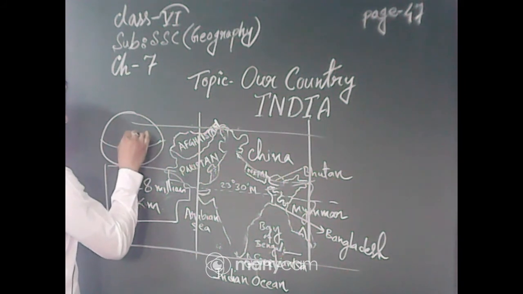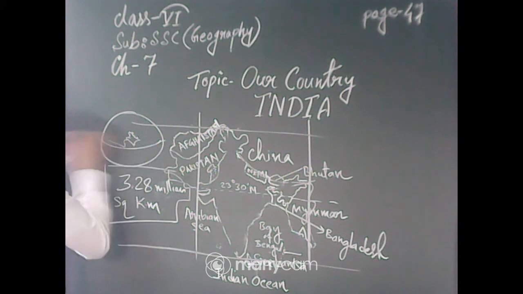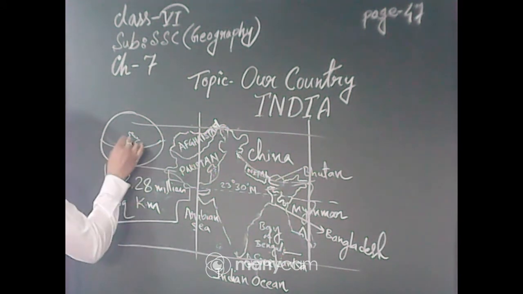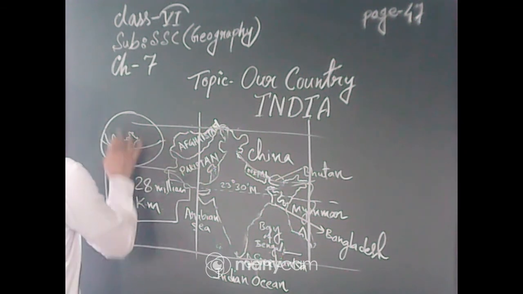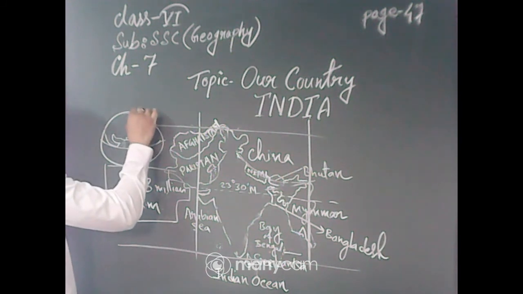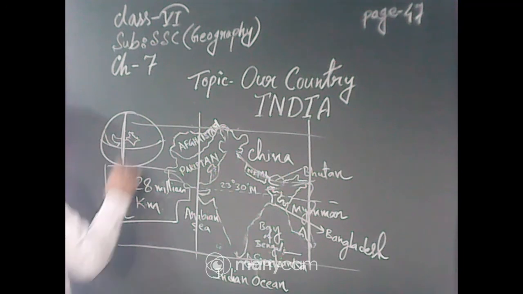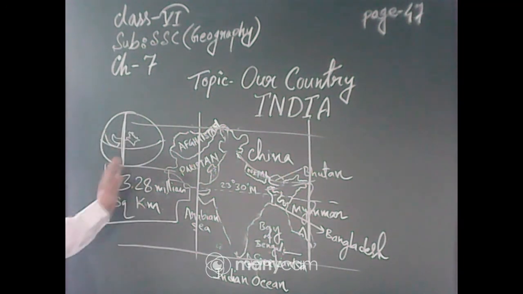Other countries are there, here is the Arabian Peninsula. In this way you can see that India is situated in the northern hemisphere, and the prime meridian passes through Greenwich. So India is situated in the eastern hemisphere.